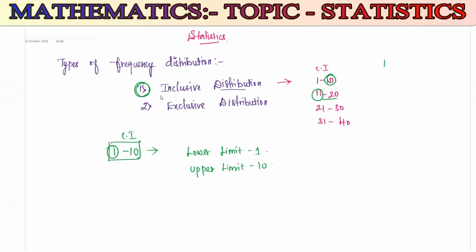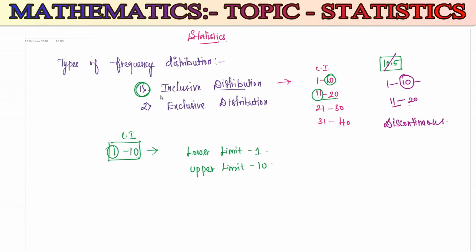In case we have a number 10.5, we don't know where to include it, either in the first interval or in the second interval. Listen carefully. In the first class interval, you have to take till 10. This is the last and final limit. The next class interval starts from 11, not with 10. So this 10.5 is not included in the first limit, and it is not included in the second limit either. So we can say it is a discontinuous frequency.